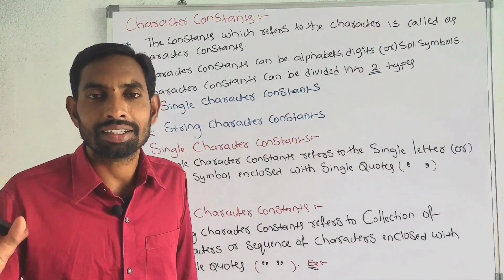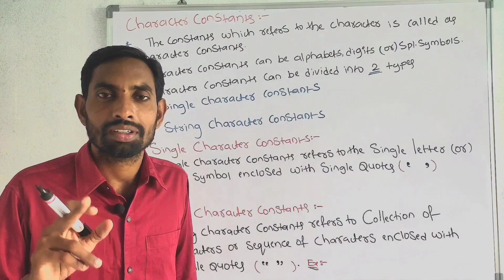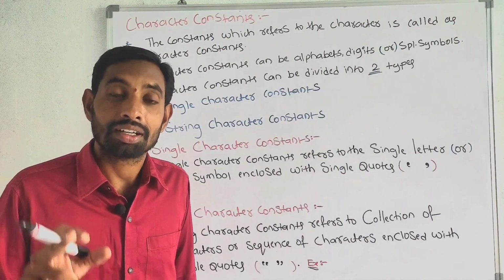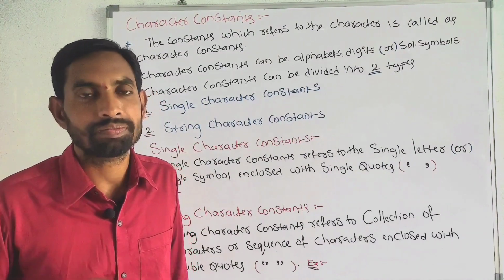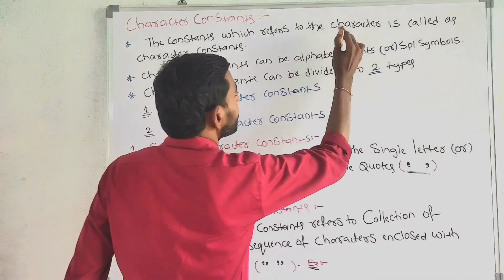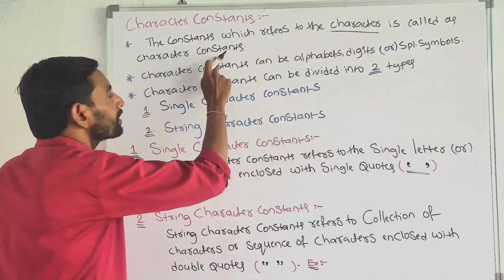String character constants refers to the sequence of characters or group of characters or collection of characters enclosed with double quotes. The constants which refers to the character is called as a character constants.